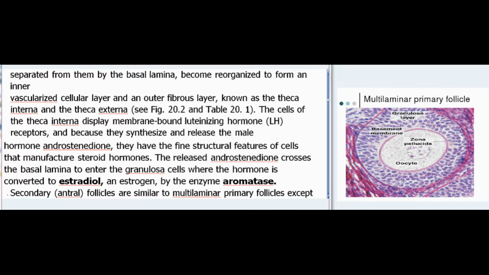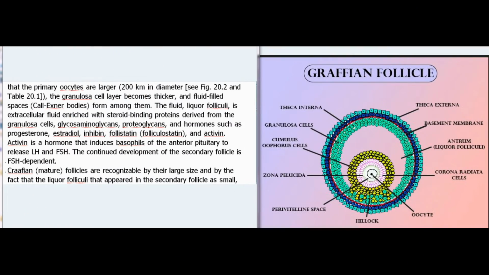Secondary, antral, follicles are similar to multilaminar primary follicles except that the primary oocytes are larger, 200 µm in diameter, see Fig 20.2 and Table 20.1, the granulosa cell layer becomes thicker, and fluid-filled spaces, called Call-Exner bodies, form among them. The fluid, liquor folliculi, is extracellular fluid enriched with steroid-binding proteins derived from the granulosa cells, glycosaminoglycans, proteoglycans, and hormones such as progesterone, estradiol, inhibin, follistatin, folliculostatin, and activin.